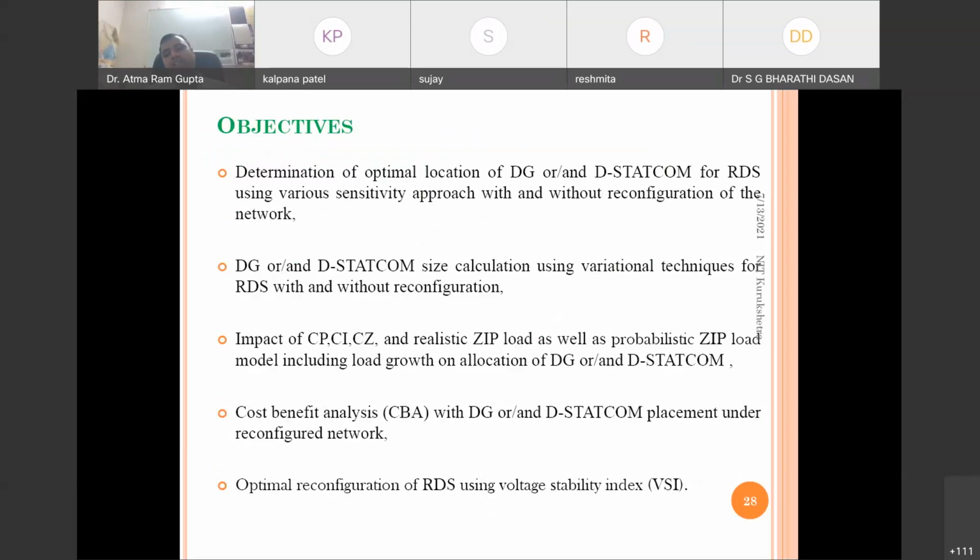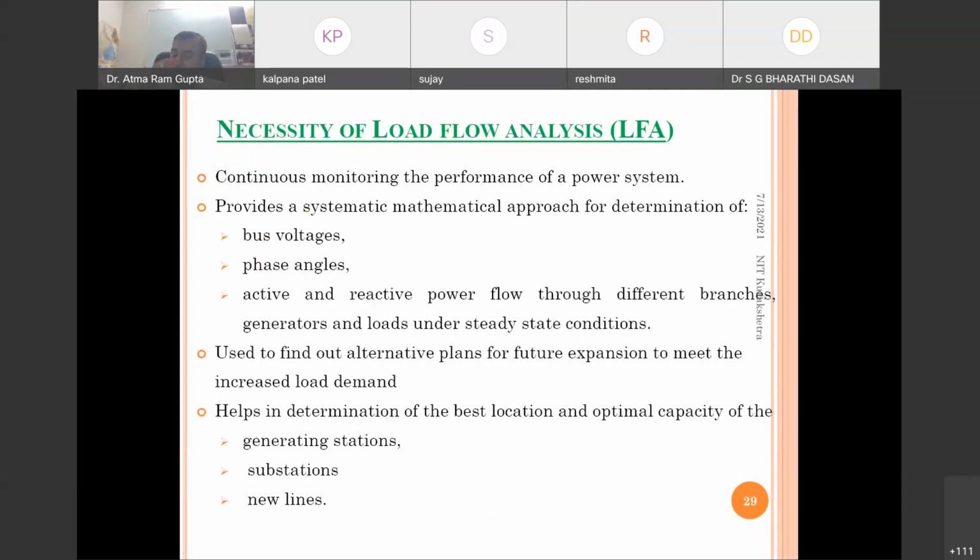So first we will see how to allocate using the sensitivity based method. First, for allocating, we do this kind of steady state analysis. This is a kind of steady state analysis which we are doing with the DSTATCOM. So we are doing load flow analysis. The first step is the load flow analysis.